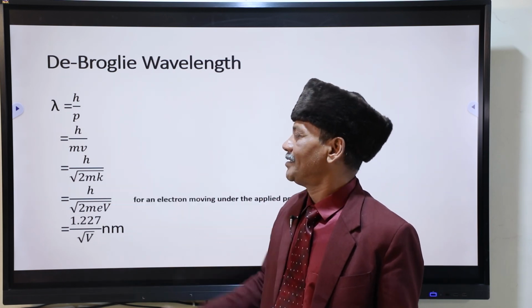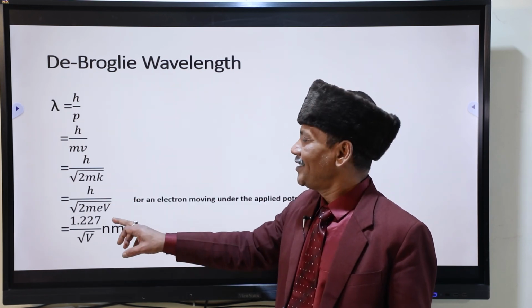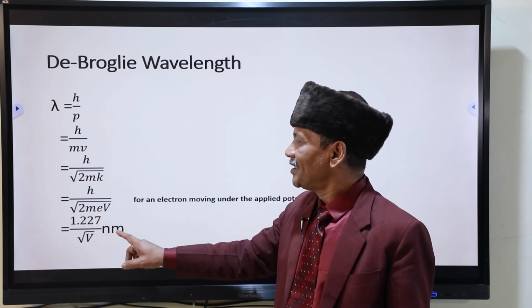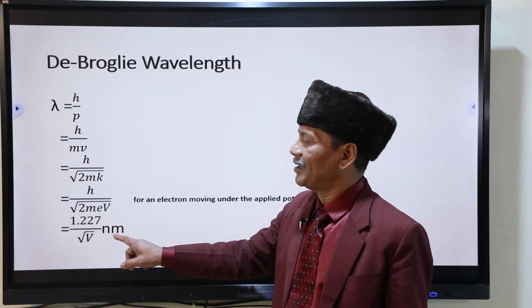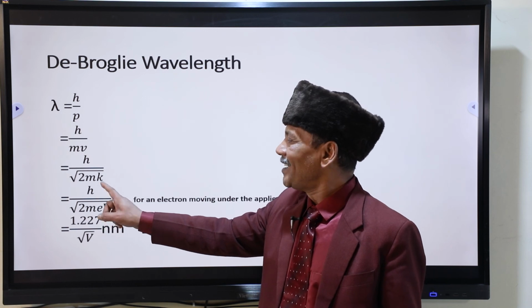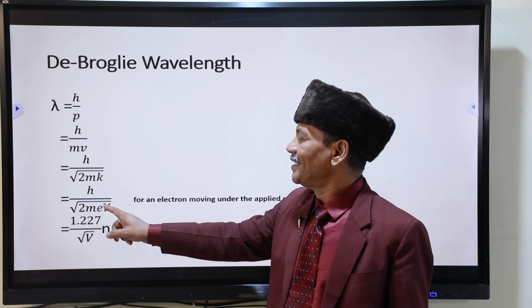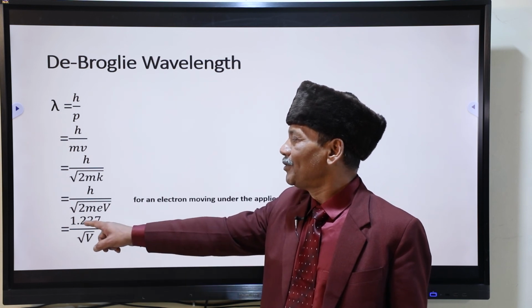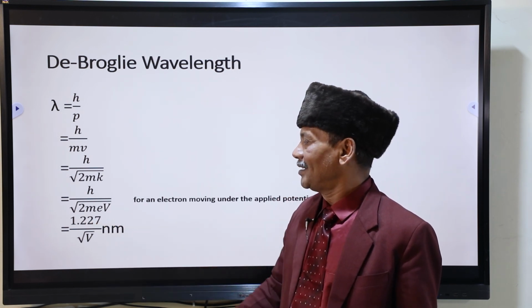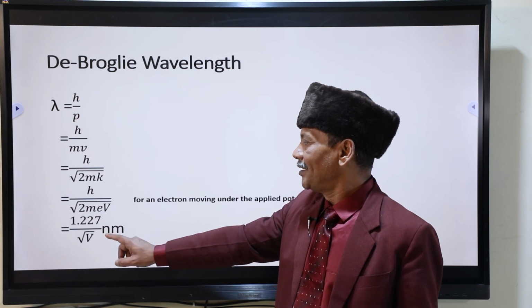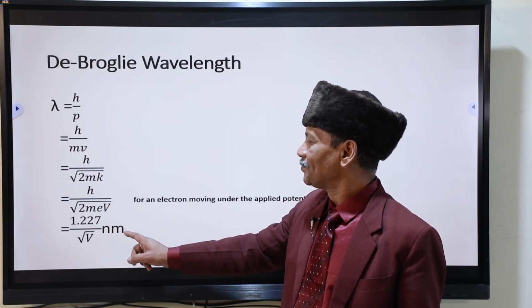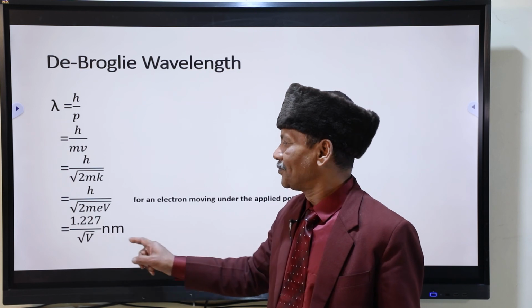If you solve it, in NCERT it has been directly given, but here the unit will be nanometer. Means if you calculate h, mass of electron, e, it comes out to be 1.227 divided by root V. So you must keep this one. It is most probable this year.